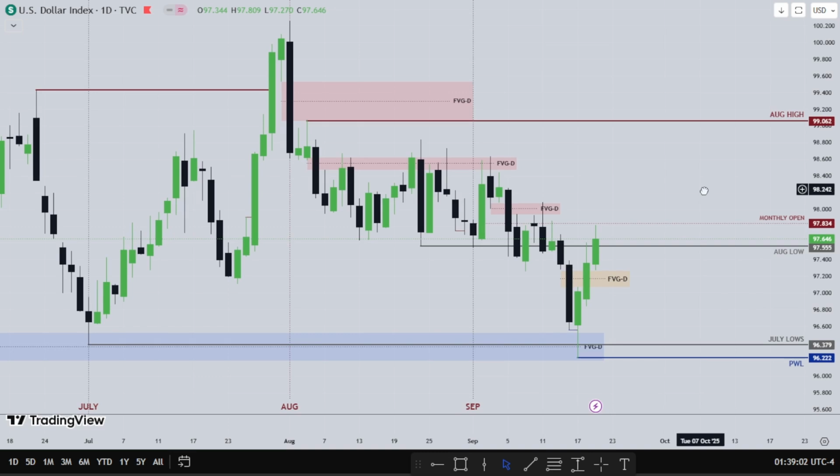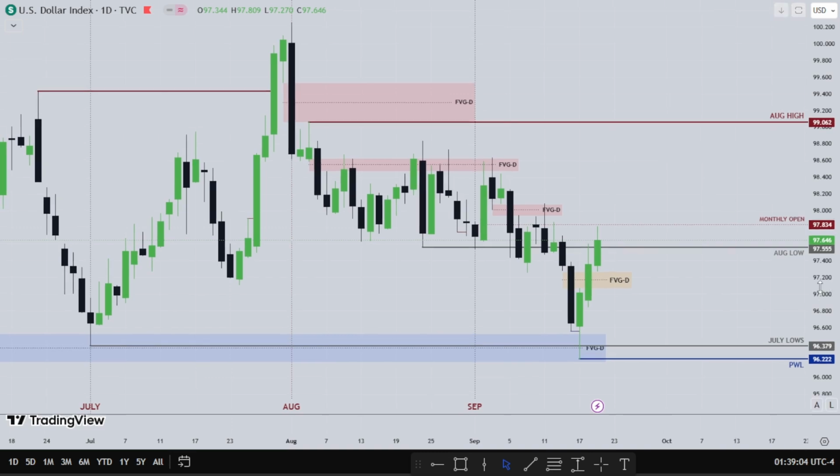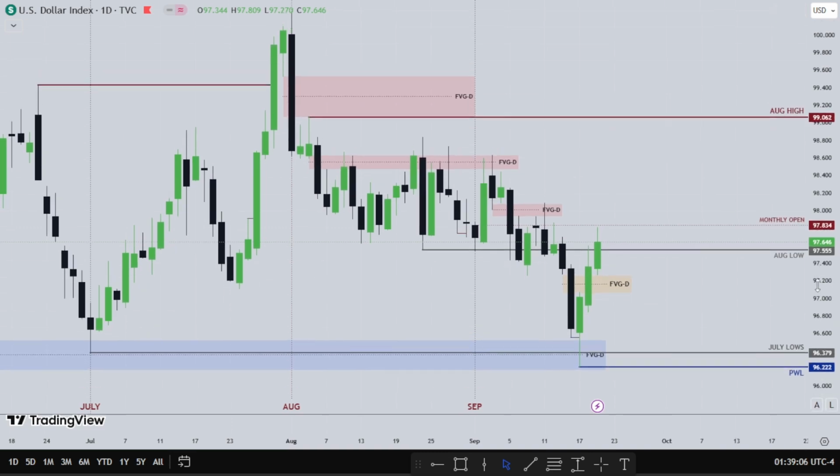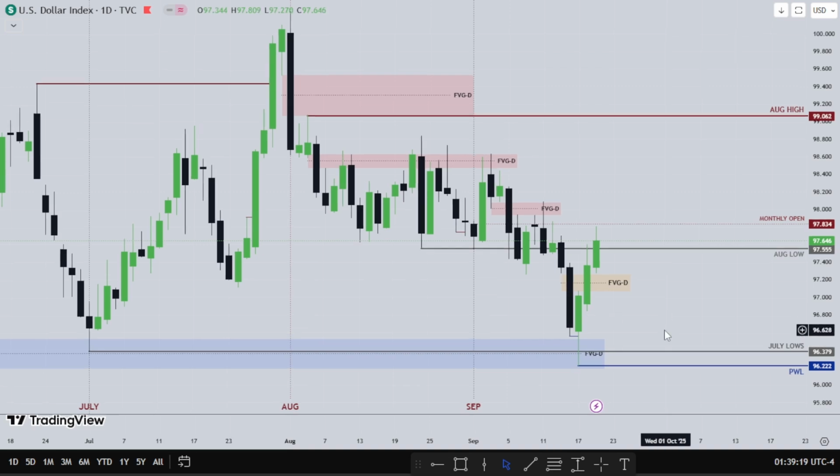I'm like 40% bullish and 60% bearish still on the dollar. So you can see the dollar roll over and disregard this fair value gap as well, because the dollar has been dropping, right? So that's that for the dollar. And let's hop into the next currency and see how the news events affected the price momentum of that currency.